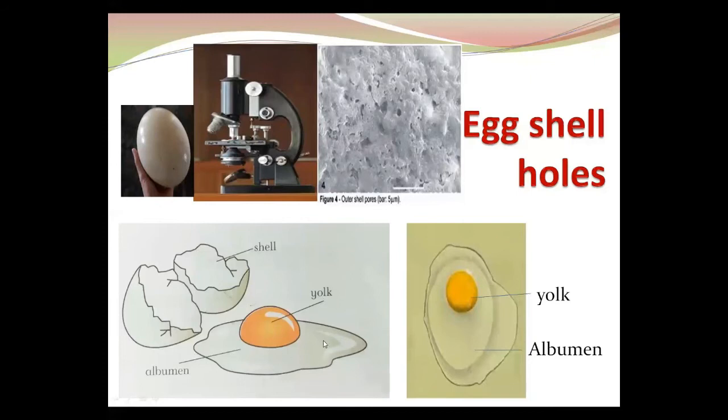And the transparent or white part is also called the egg white. This is transparent and it is called albumen. The scientific name is albumen. Normally we say egg white. It is not white, it is transparent. But in scientific terms we say albumen.